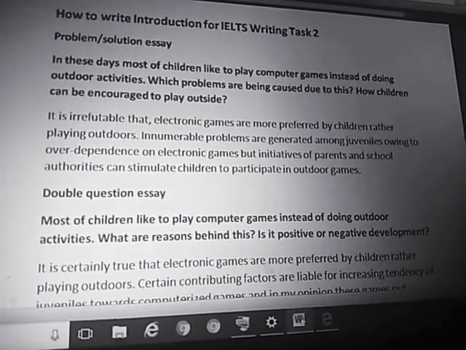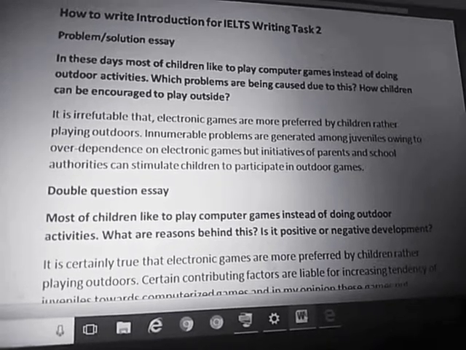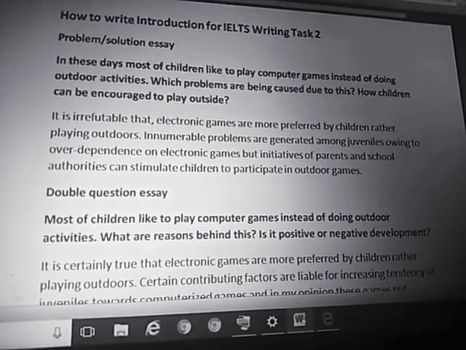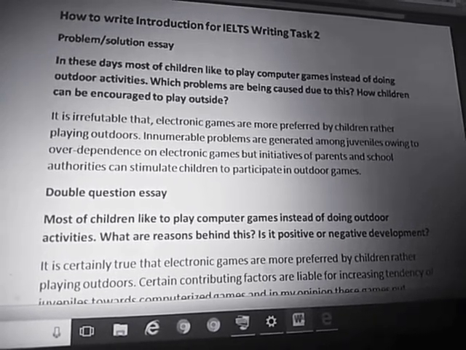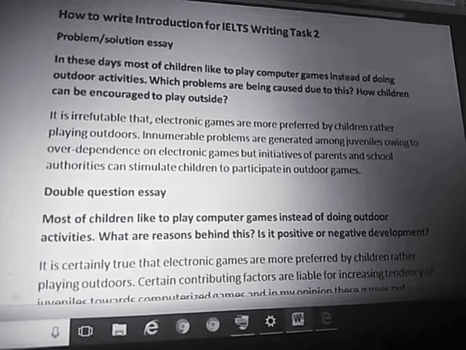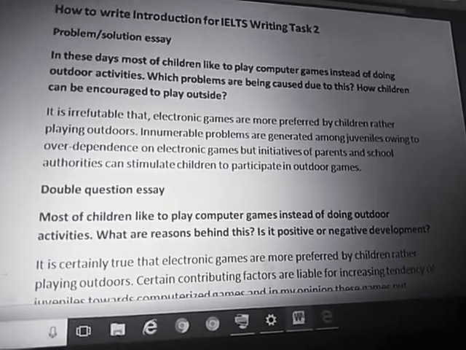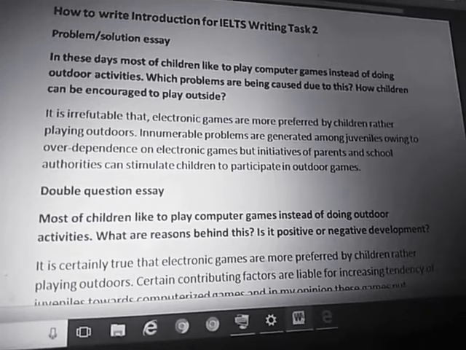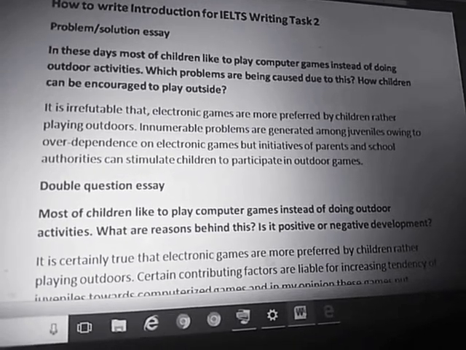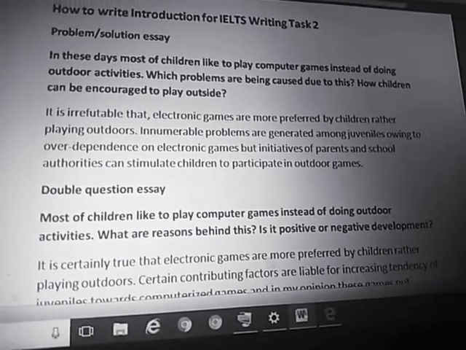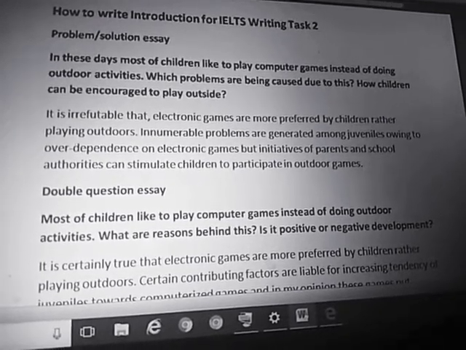It is a problem solution essay. In the first body paragraph we have to write the problems which are caused due to playing computer games, and in the second we have to give the solution to encourage children to play outside, right? As we know, in introduction writing we just need paraphrasing as well as opinion if asked, but in this essay no opinion is asked, so we just paraphrase the statement and write our thesis.